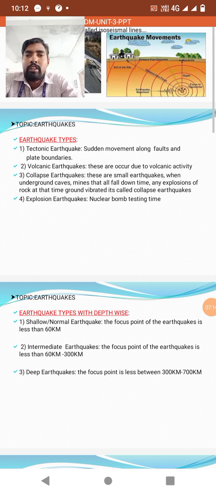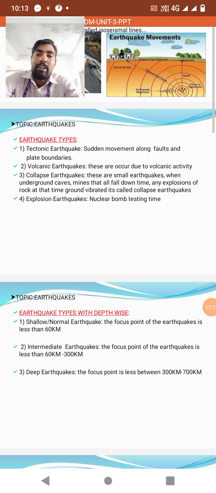And the fourth one, explosion earthquakes. Fourth type, explosion earthquakes: nuclear bomb testing time. Maybe unfortunately we drop a nuclear bomb, or in wartime countries drop nuclear bombs. When those nuclear bombs blast, the earth will be vibrated. That kind of earthquakes we call explosion earthquakes.